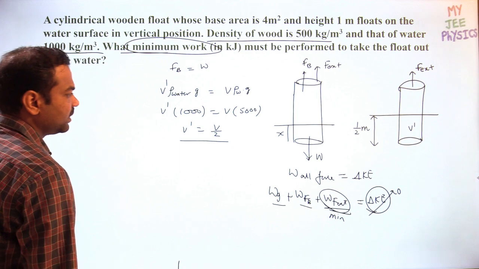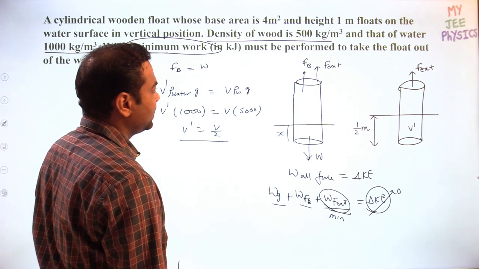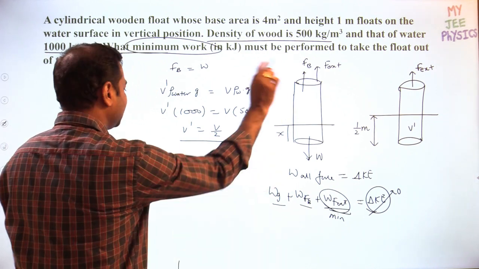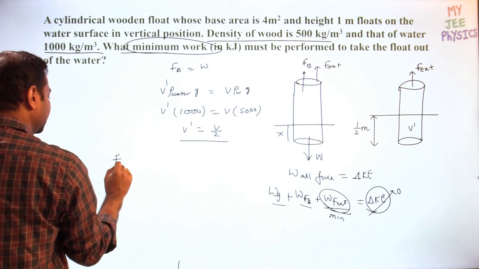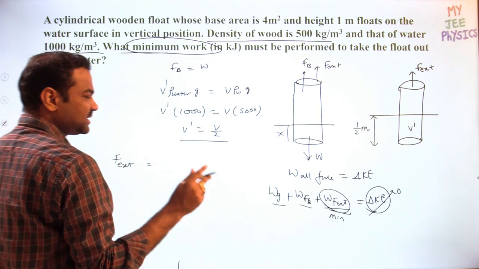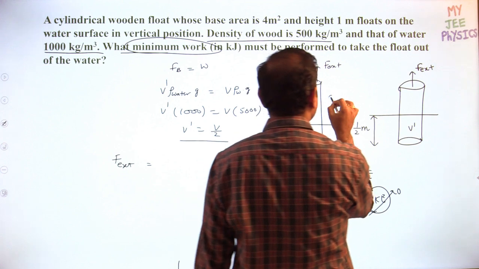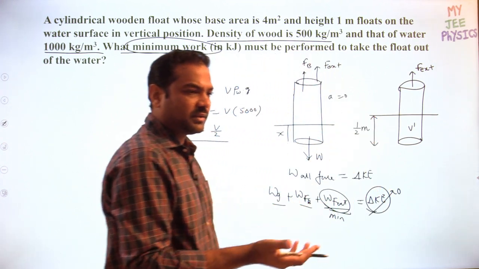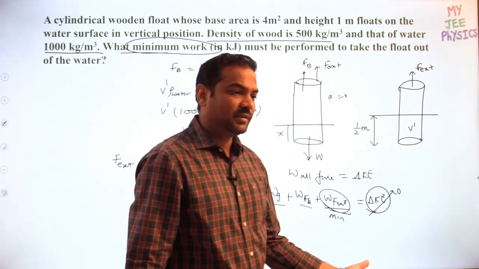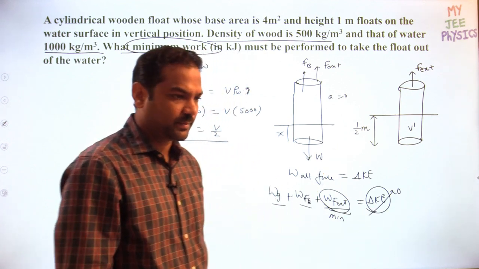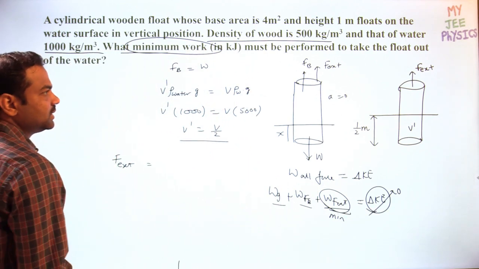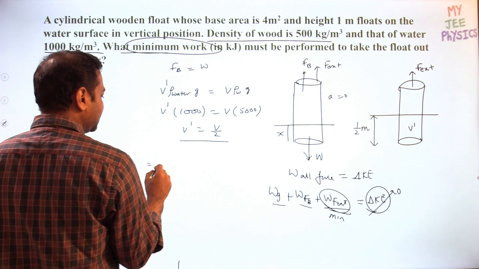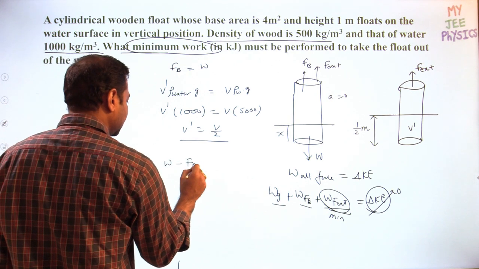Let us see what value you are getting. Then what is the work done by forces? What is the external force value at any instant? As velocity is 0, slowly we are pulling out, what is the acceleration value also? Nearly 0. The cylinder is not getting any velocity, that means acceleration has to be 0. Slowly pulled out. So acceleration is 0 means external force is equal to weight minus buoyant force.